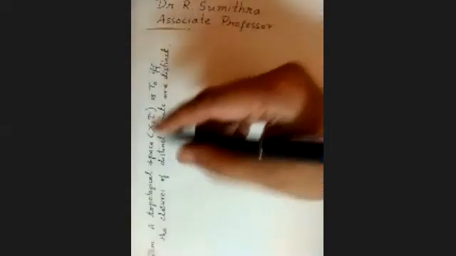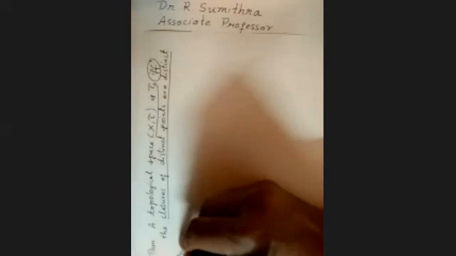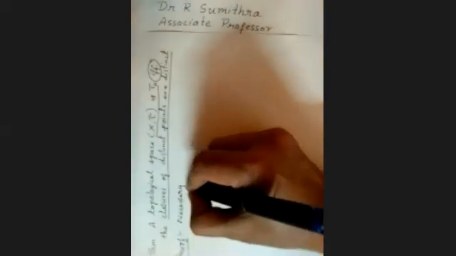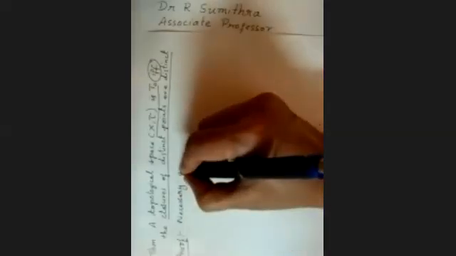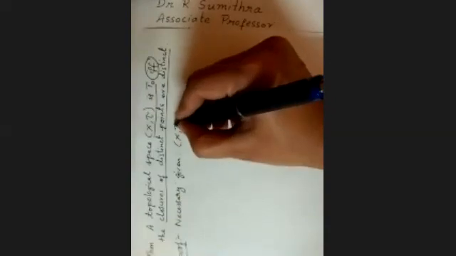A topological space (X, tau) is T naught if and only if the closures of distinct points are distinct. Proof: since there is if and only if, we'll take necessary first. Necessary, what is given? Given, that is the hypothesis, (X, tau) is T naught.